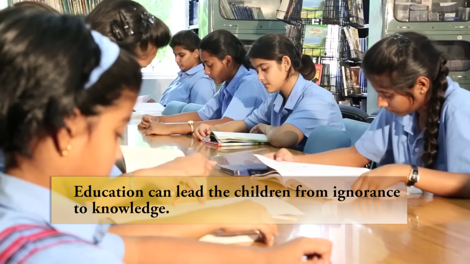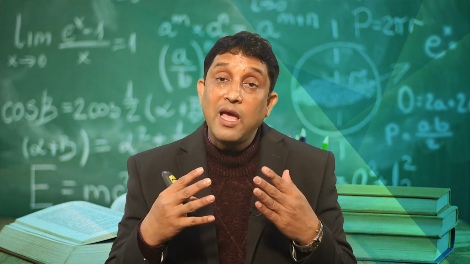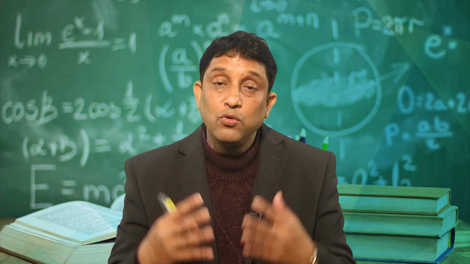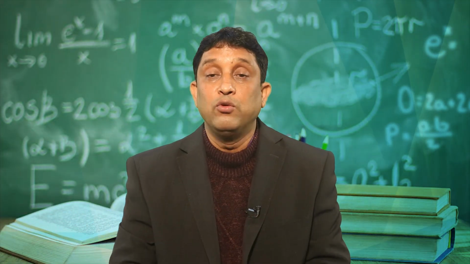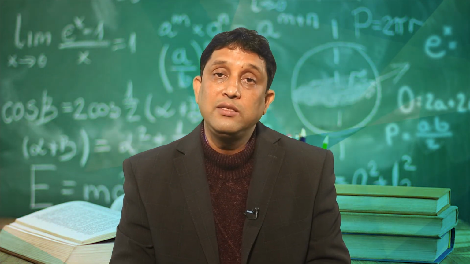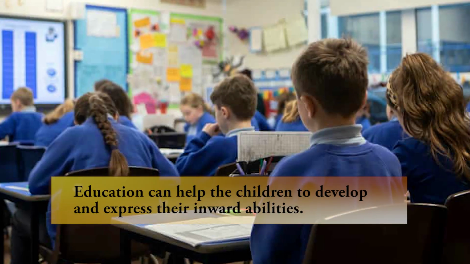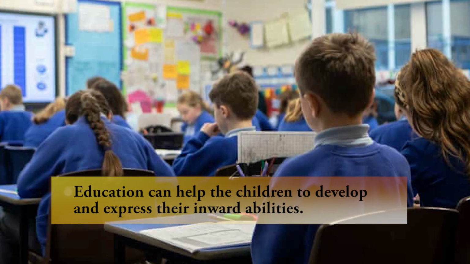That means whatever children have not understood or have not known, education helps bring them from ignorance to knowledge. And further, education can help children to develop and express their inward abilities.